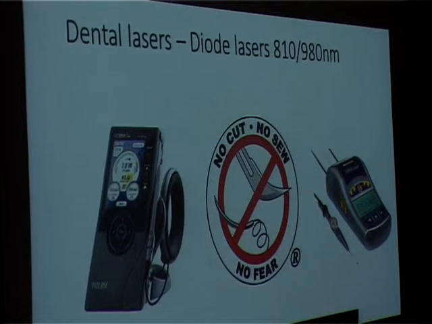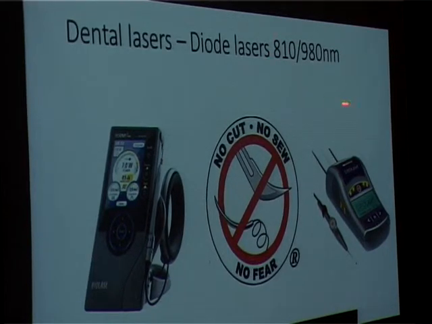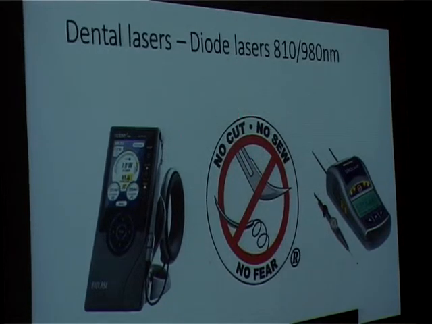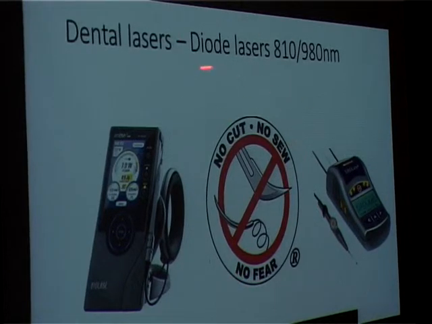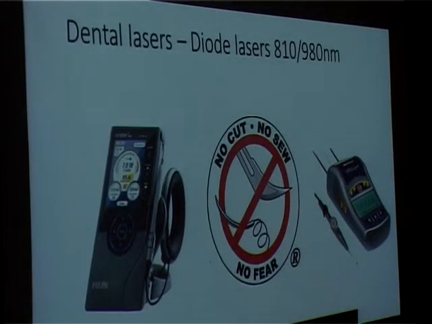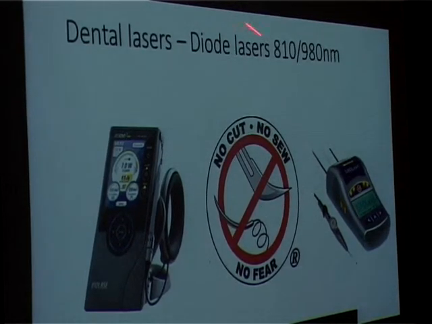Another technology which is big in the dental industry, dental lasers. We use diode lasers, 810 and 980 nanometers. And what does this give us? We don't need to make a cut in the gums. We don't need to sew, so this is gone, and no fear because it is relatively painless. So this is called a soft tissue diode. In our industry, we face a lot of oral cancers or fibrous lesions. So this can to a certain extent be treated by this technology.